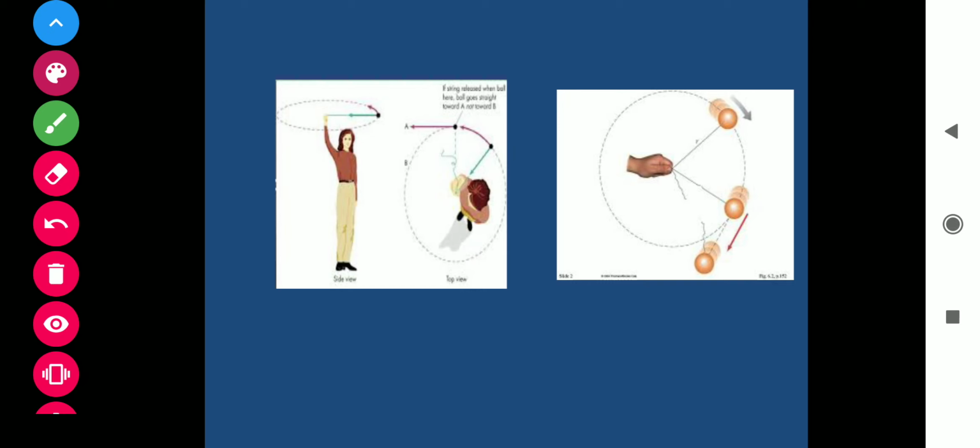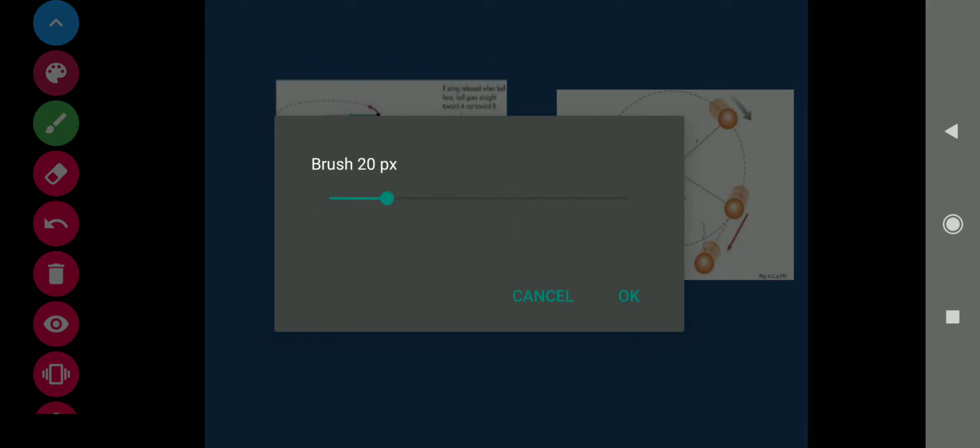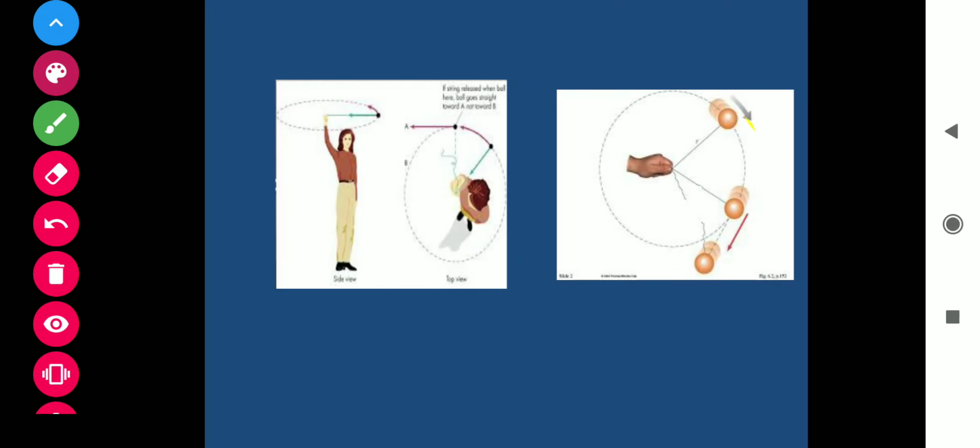See here, children. In this example, the speed of the ball is constant, but you can see in the diagram the direction of the ball is continuously changing. So direction is changing means velocity is changing. So there is acceleration.